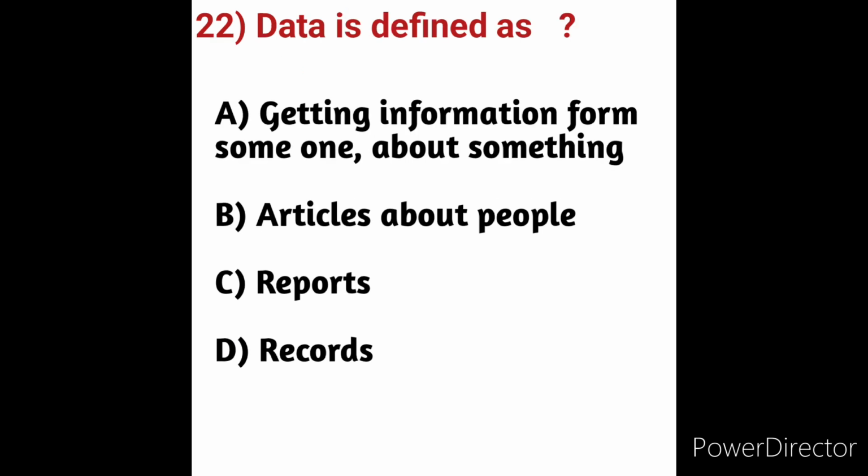Data is defined as. What is meant by data? Data is defined as. We will see here the options. Option A, getting information from someone about something. Option B, articles about people. Option C, reports. Option D, records. What is meant by data?